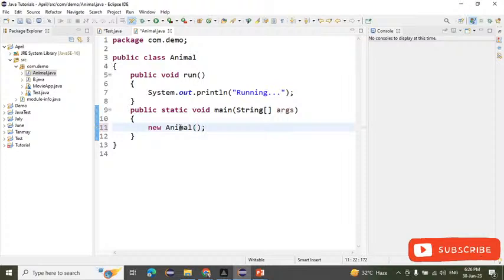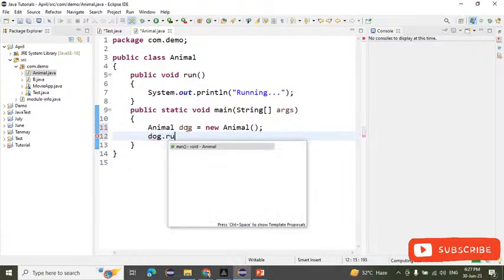right? Press Ctrl+1 and assign to the variable, and I'm giving the name to our object as dog. This is our class, this is our object name, this is our new keyword which is used to create an object. After that, this one is our constructor, right? So we have created the object, and with the help of the object we can call the method. So simple, I'm writing here dog dot run.